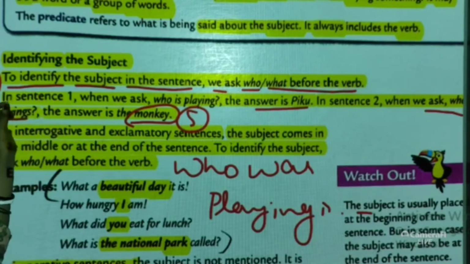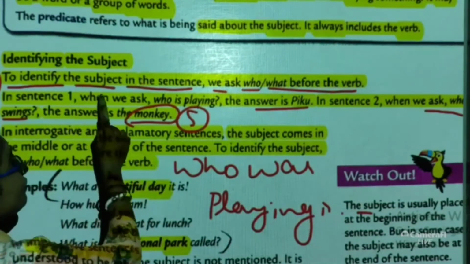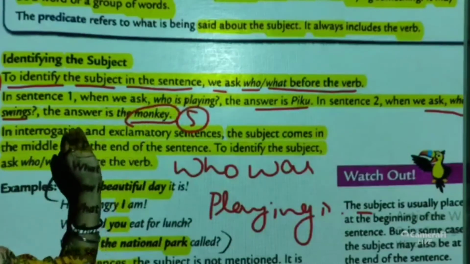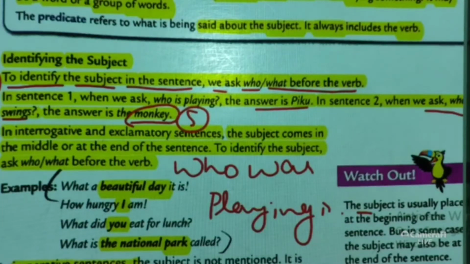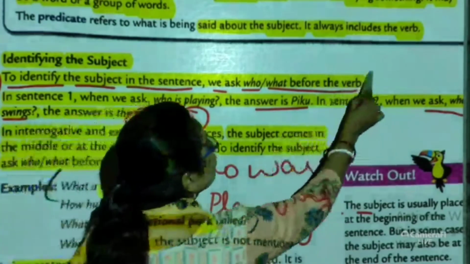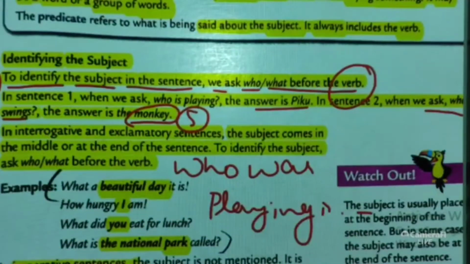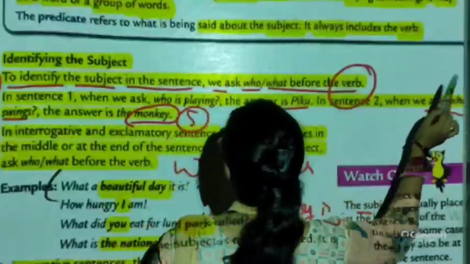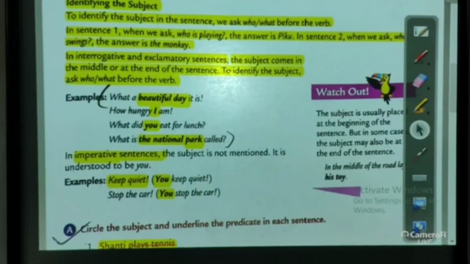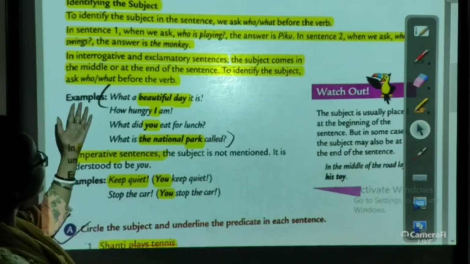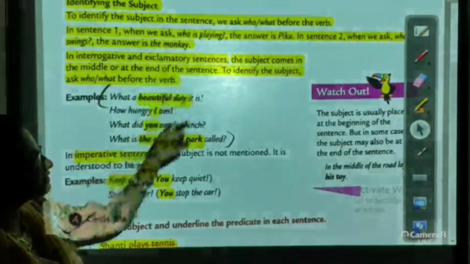So what is rule number 1? Rule number 1 for identifying the subject in the sentence is to ask who or what before the verb. We have to question the verb with who or what. Clear? I hope it is clear. Now let us understand how we identify the subject in interrogative and exclamatory sentences.